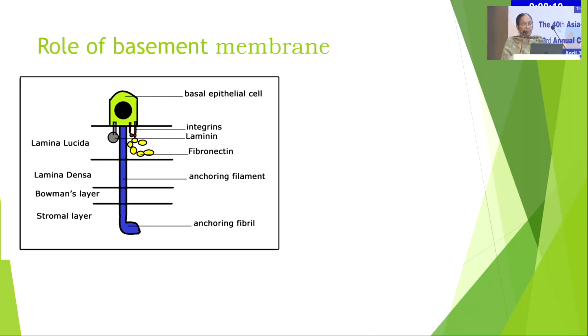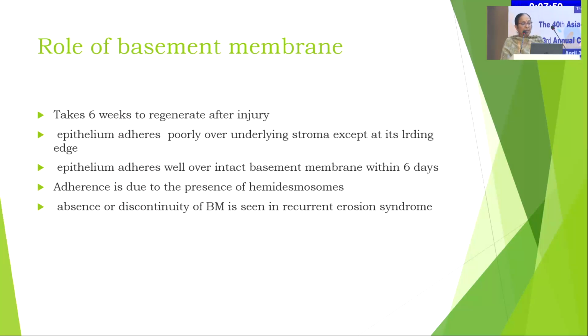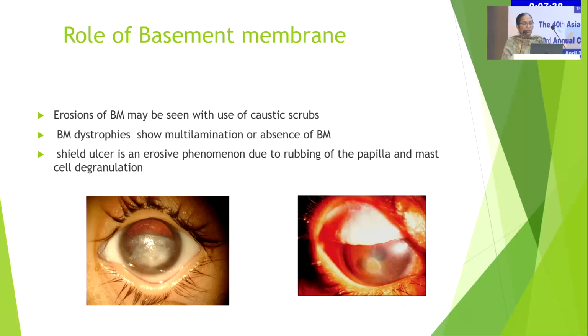The role of the basement membrane is extremely important, and so are its components like lamina lucida, lamina densa, and then the anchoring filament and the fibril, which goes through the Bowman's layer into the stromal layer. It takes 6 weeks to regenerate after injury. The epithelium adheres poorly over the underlying stroma except at the leading edge. Epithelium adheres well over the intact basement membrane within 6 days, and the adherence is due to the presence of hemidesmosomes. The absence or discontinuity is seen in recurrent erosion syndrome, which we'll be covering later.